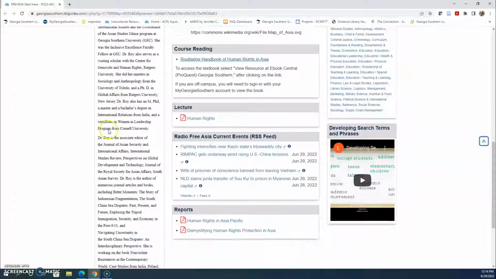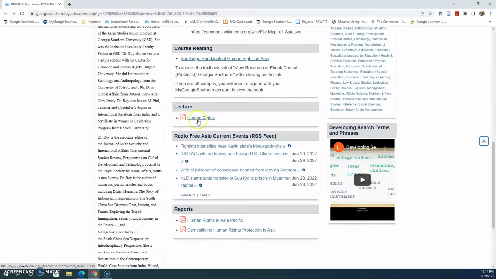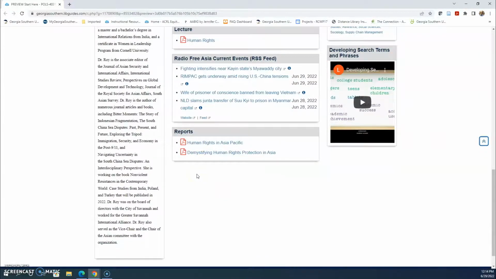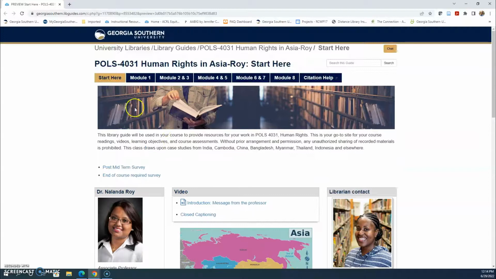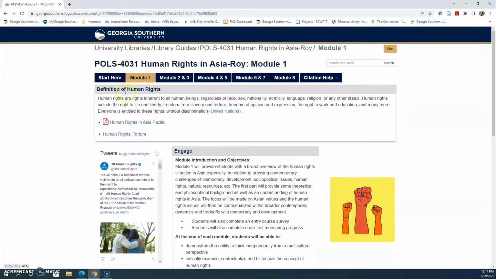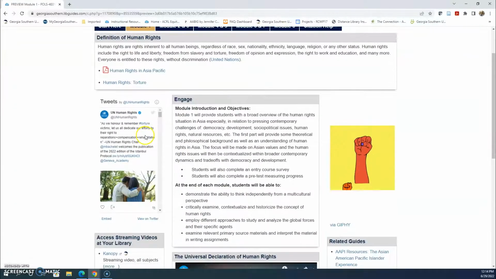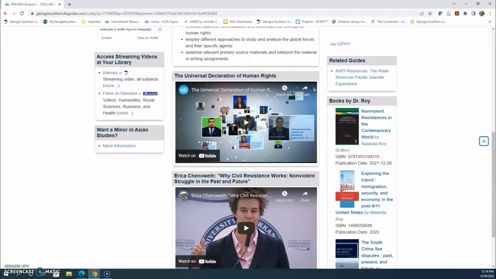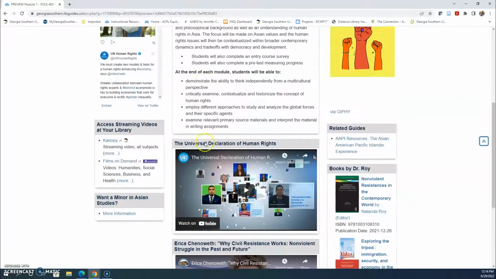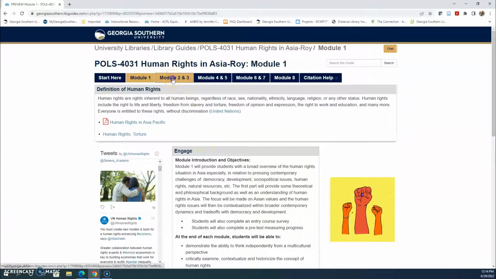So back on your course guide, you will also see a PowerPoint lecture under your course reading, links to current information related to the topics in your class, and human rights reports. At the top, these are the tabs for you to navigate through your modules. So once you get to the first part of your course under Module 1, you will see a description, the introduction and objectives, and important videos and resources that you'll need to access.